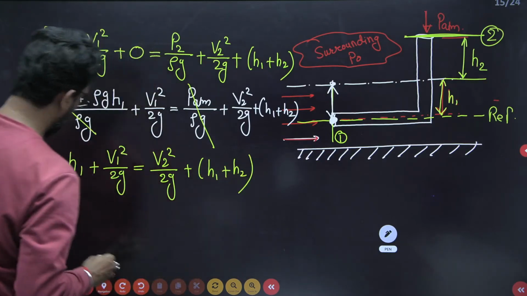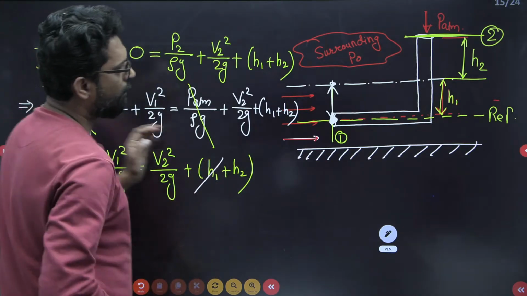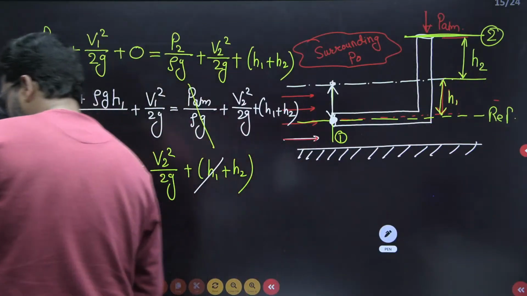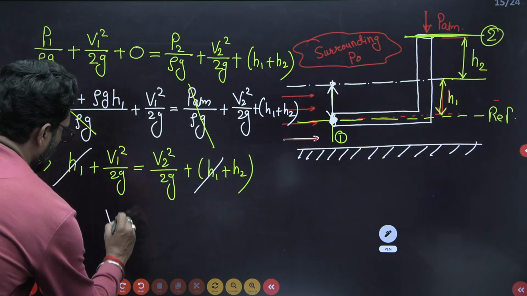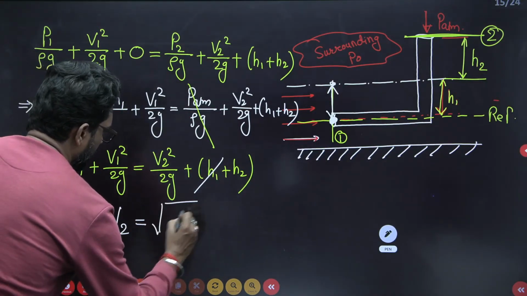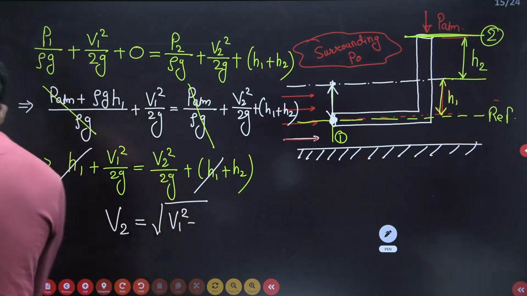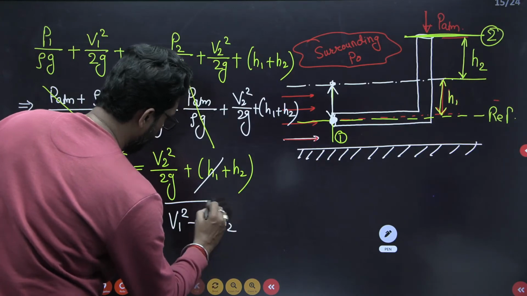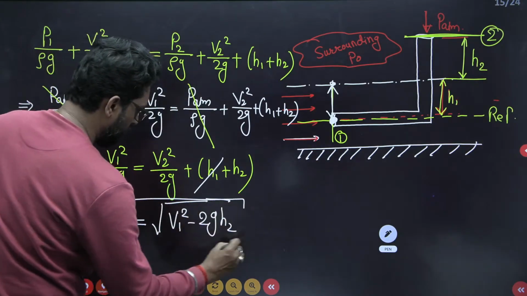Again H1 cancels out. Why? Because this H1 is common to both sides. From here we can find v2 easily. What is v2? Root under v1 square minus 2g H2. This is your v2, the exit velocity.